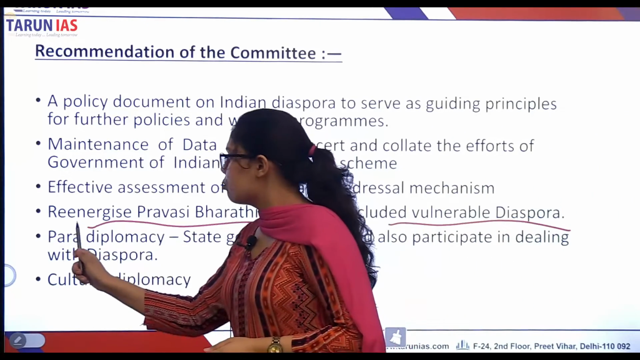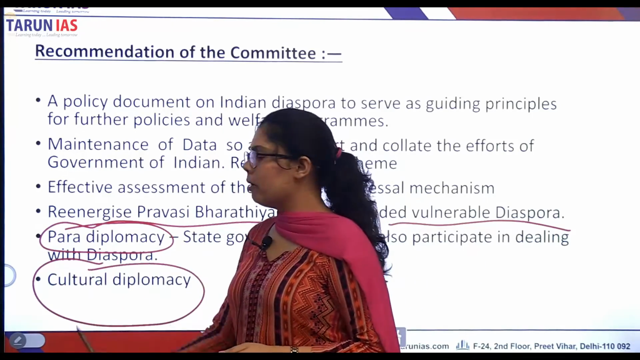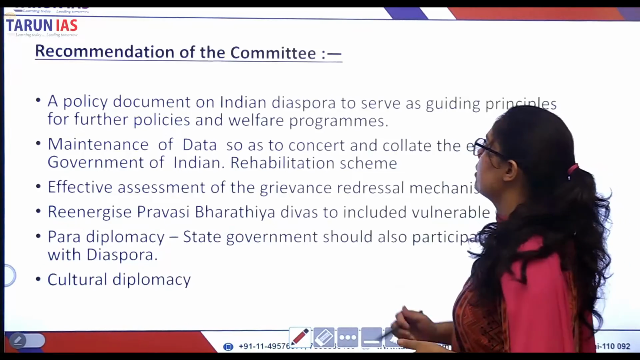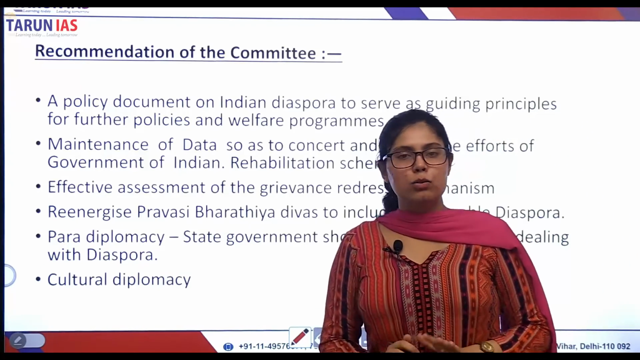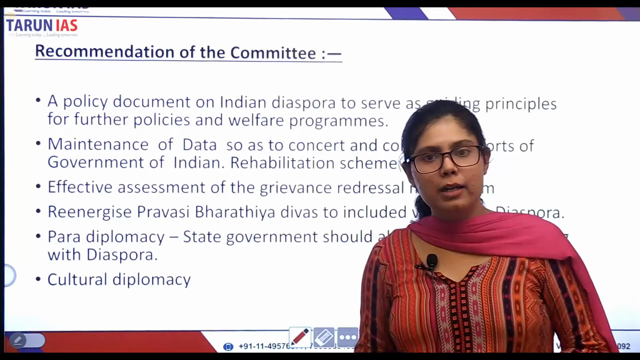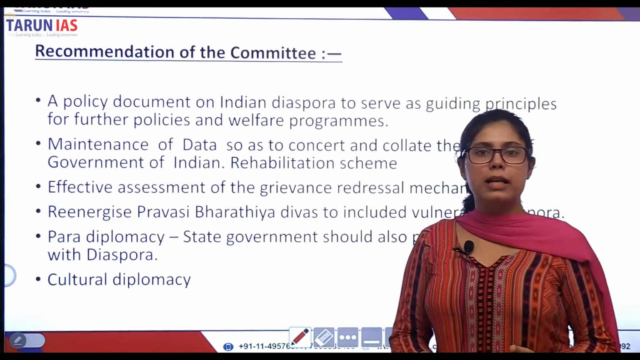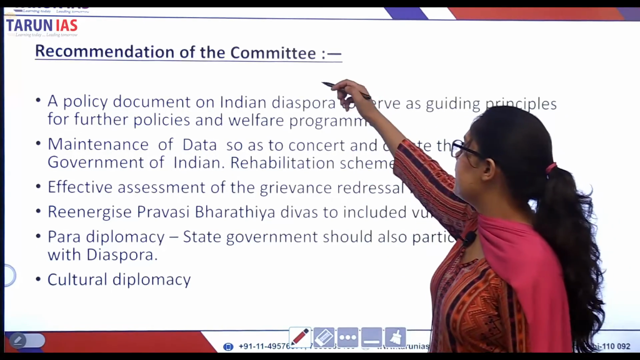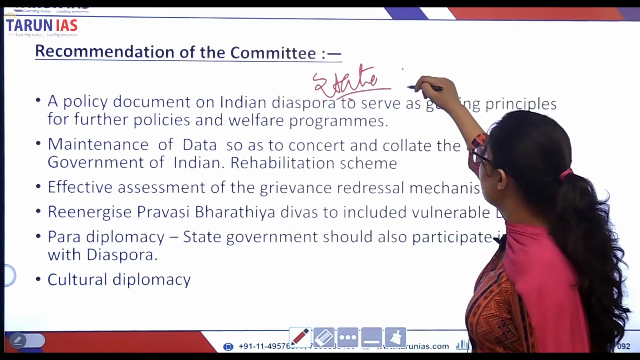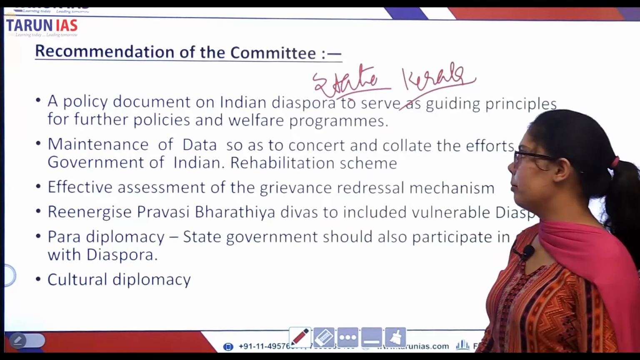The committee also suggests para-diplomacy and cultural diplomacy. We'll talk about these kinds of diplomacy one by one. Okay. What is para-diplomacy? You see, the states do not have a general role in formulating the foreign policy of the country. But para-diplomacy means that states should also participate. They should also partake when it comes to policy designing. For example, let's take Kerala. Now, Kerala has a remittance-based economy, right?